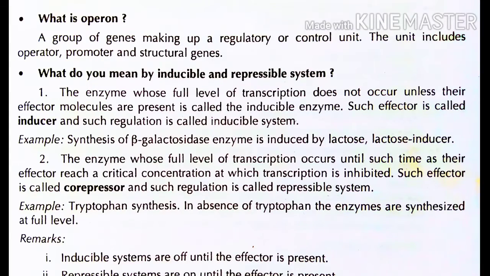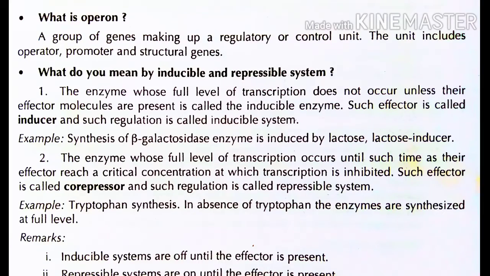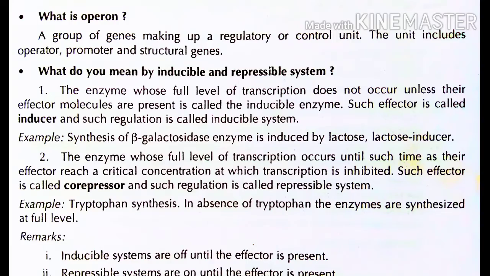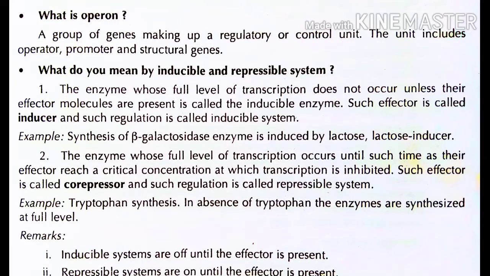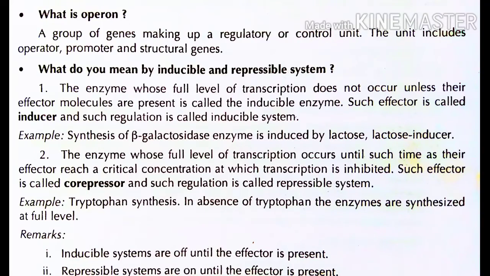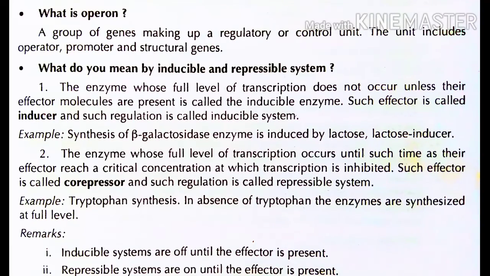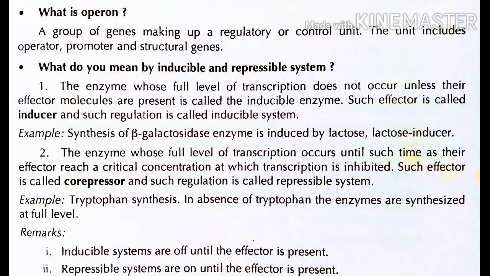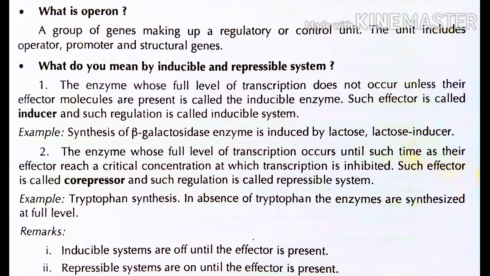Now next, the enzyme whose full level of transcription occurs until such time as their effector reaches a critical concentration at which transcription is inhibited. Such an effector is called a co-repressor and such regulation is called a repressible system.